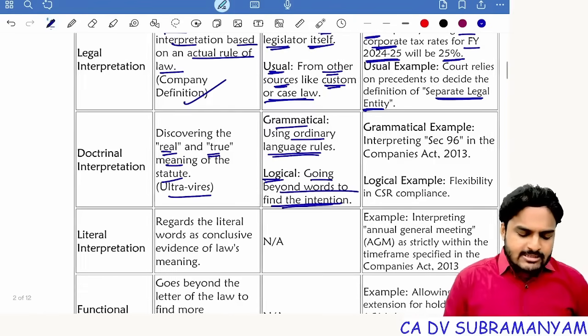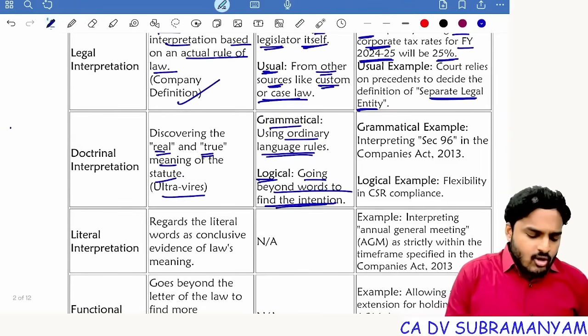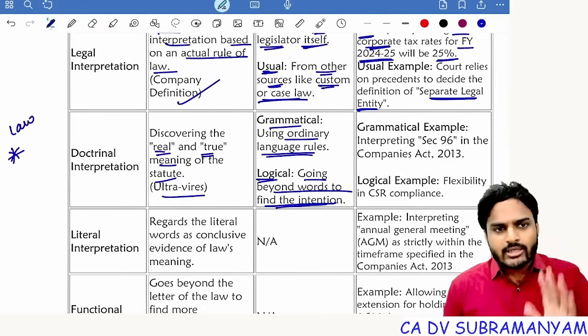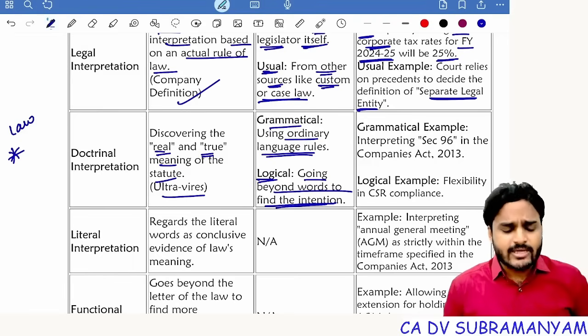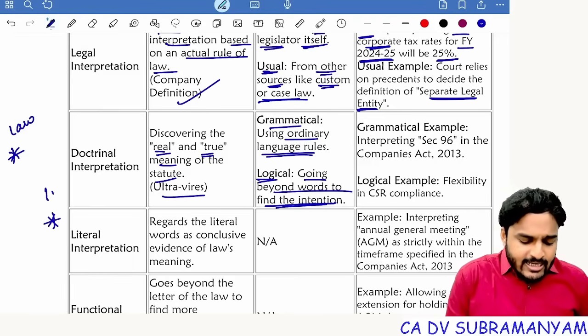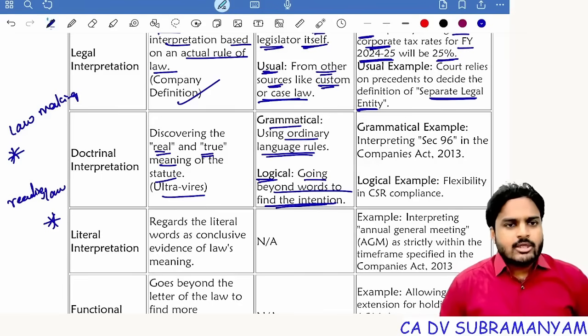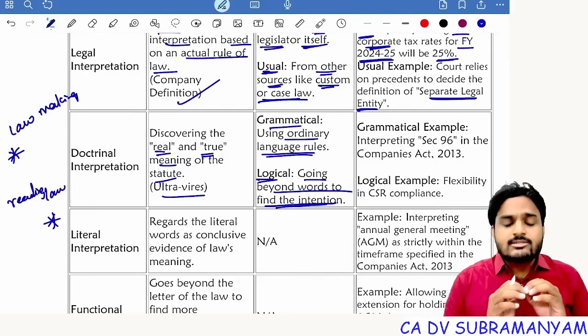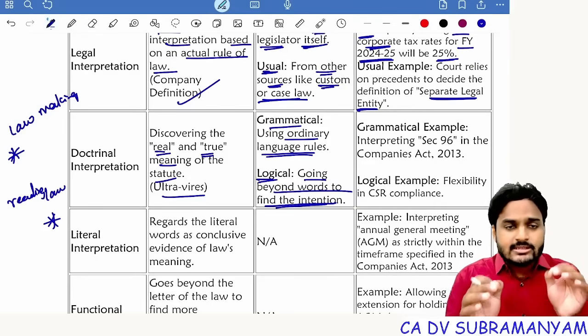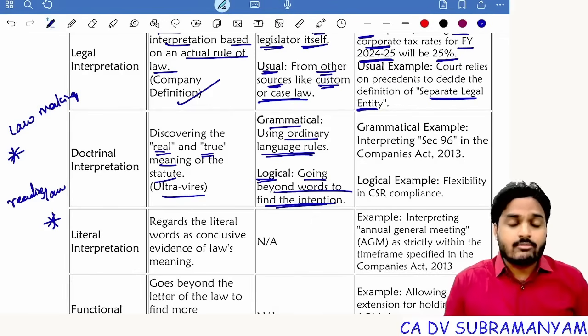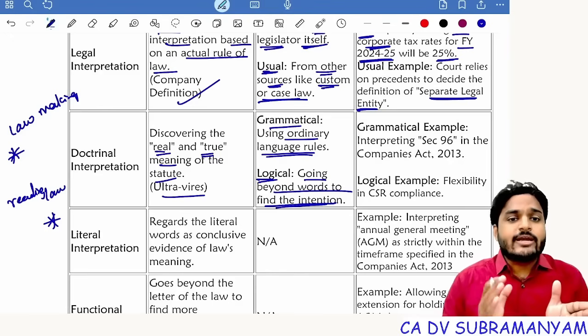See, this chapter is significant nowadays. The reason is law was enacted at one point of time, or it was drafted at one point of time, whereas it was read at another point of time. Law making is happening at one point of time, law reading is happening at another point of time. So to construct a bridge between these 2 points, this chapter will play a crucial role, reducing the gap between the time of making the law and the time of reading the law.